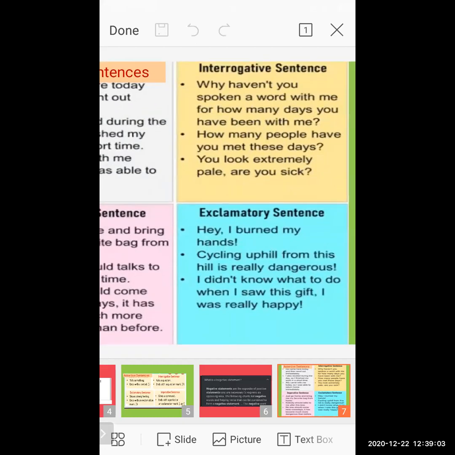Exclamatory sentence. Exclamatory sentence means what? It shows strong feelings, and you put an exclamation mark there. Hey, I burnt my hands! Cycling uphill from this hill is really dangerous! When you show exclamation marks, it shows your strong feelings. So these are the examples of the different types of sentences: assertive, interrogative, imperative, exclamatory.